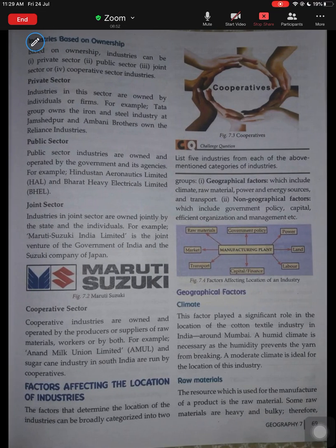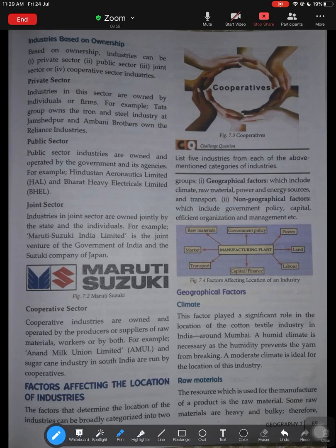next part of today's class, we learned about industries based on ownership. So the third category of industry here is industries based on ownership. And then we learned what ownership means, how people give different opinions of what ownership means. So basically it is somebody who owns the industry. Based on ownership, industries are classified as private sector, public sector, joint sector industries, and cooperative sector industries.